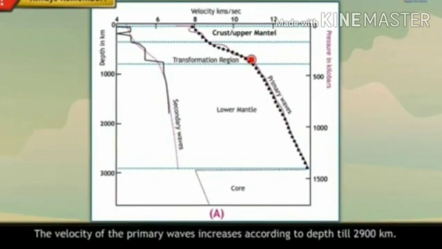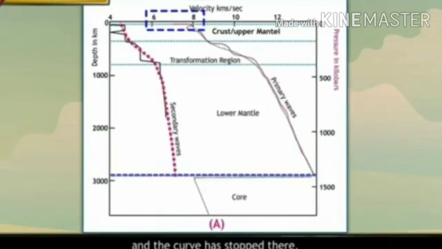The velocity of the primary waves increases according to depth till 2900 km. The velocity of secondary waves is around 6 to 8 km per second around the boundary of the outer core, and the curve has stopped there.